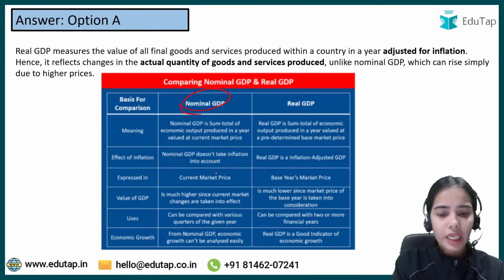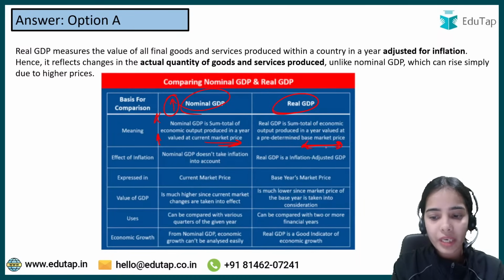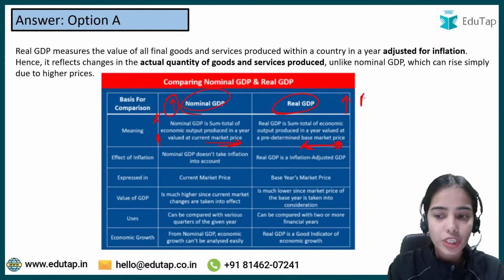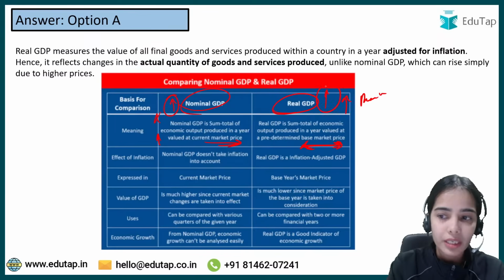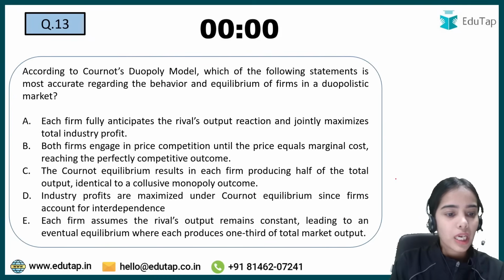Nominal GDP takes into account the current prices. If the current prices are increasing, then the nominal GDP can also increase, so it cannot show us the real picture of economic activity. Real GDP takes the base year prices or constant prices. So when the production increases, then only real GDP increases, and real GDP can show us the increase in production or the economic growth in the country. Okay, coming to the next question.